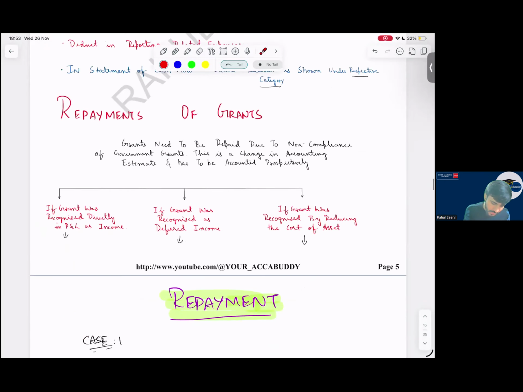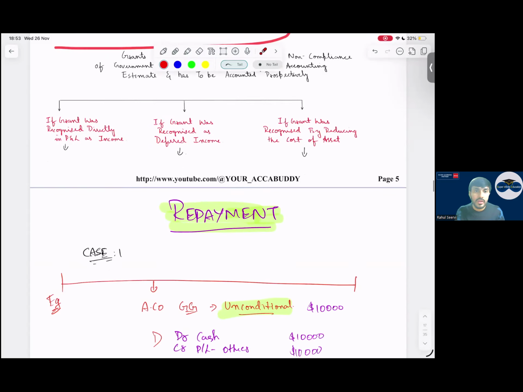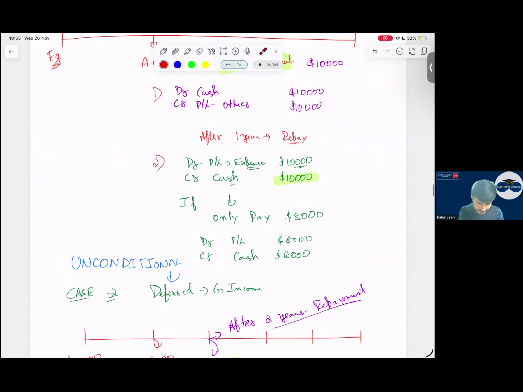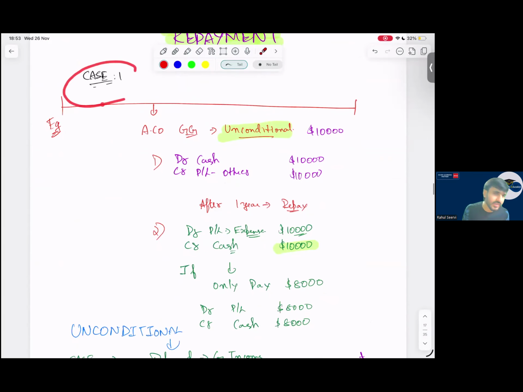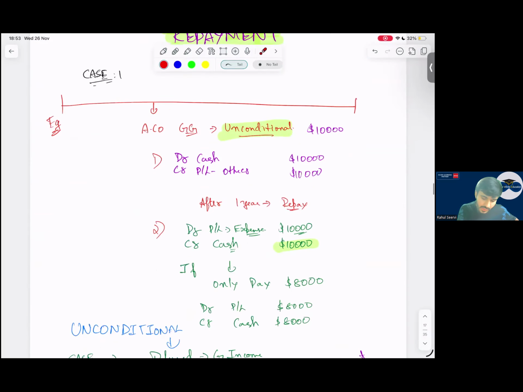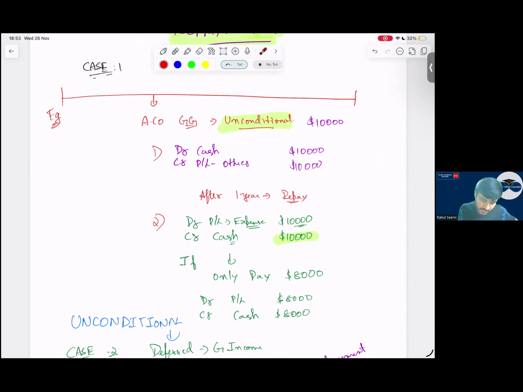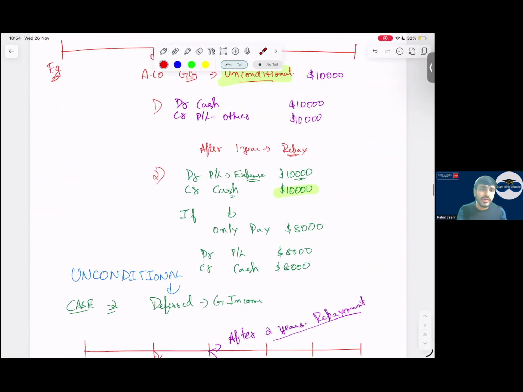Now coming to the next important topic, that is repayment of grant. A very important topic. See everyone, first case, repayment. It is unconditional grant. Unconditional grant, we directly record into P&L as an income. After 1 year, the government is saying that repay us back. What will you do? You will reverse the entry. Debit P&L, credit cash, reverse it. Simple.